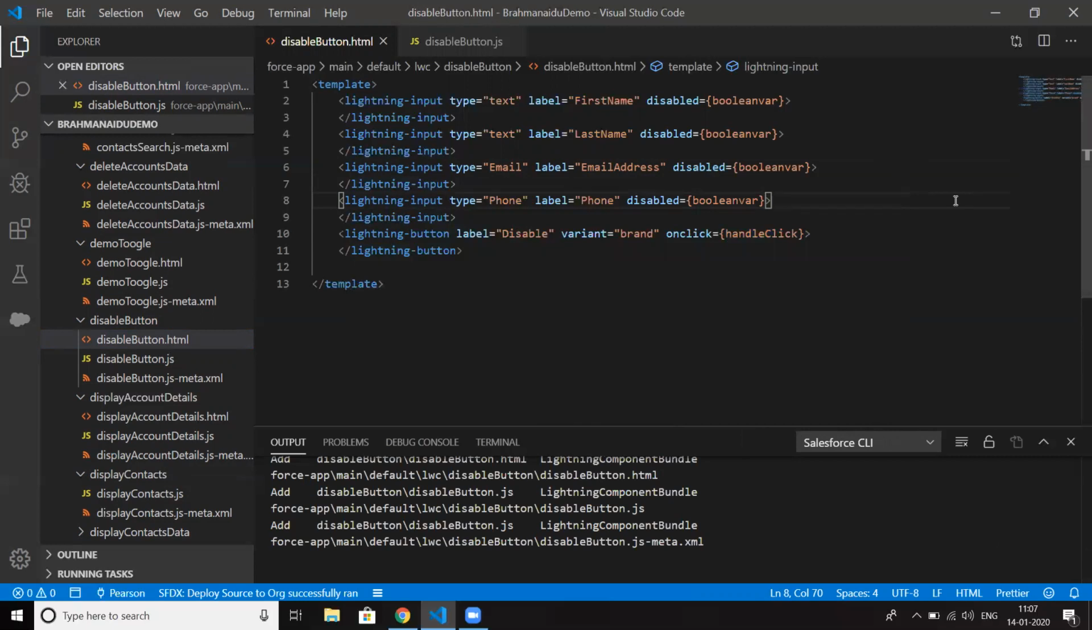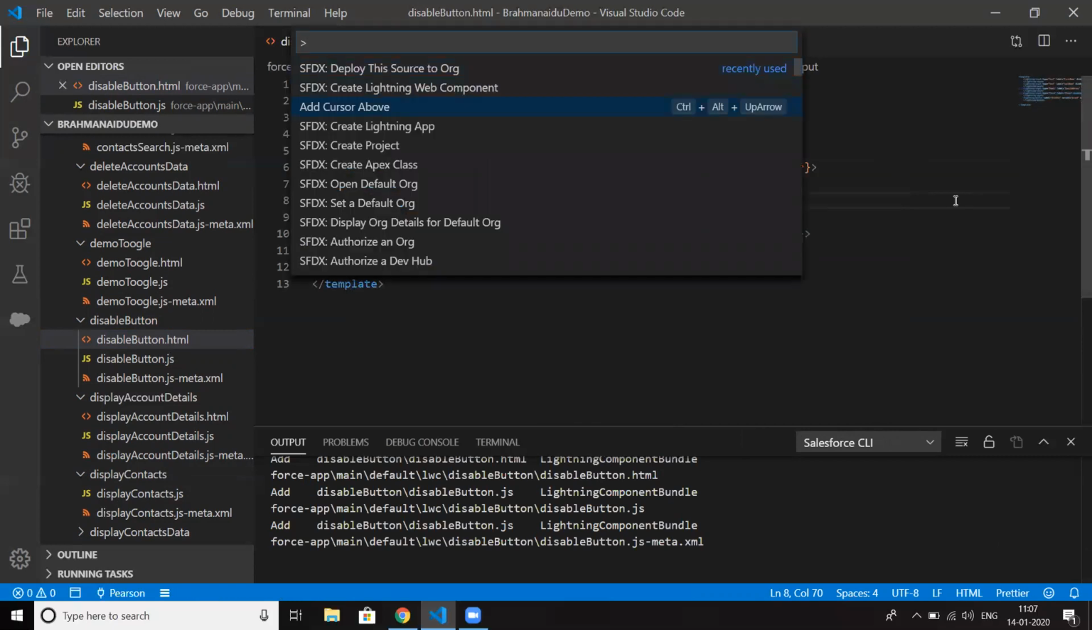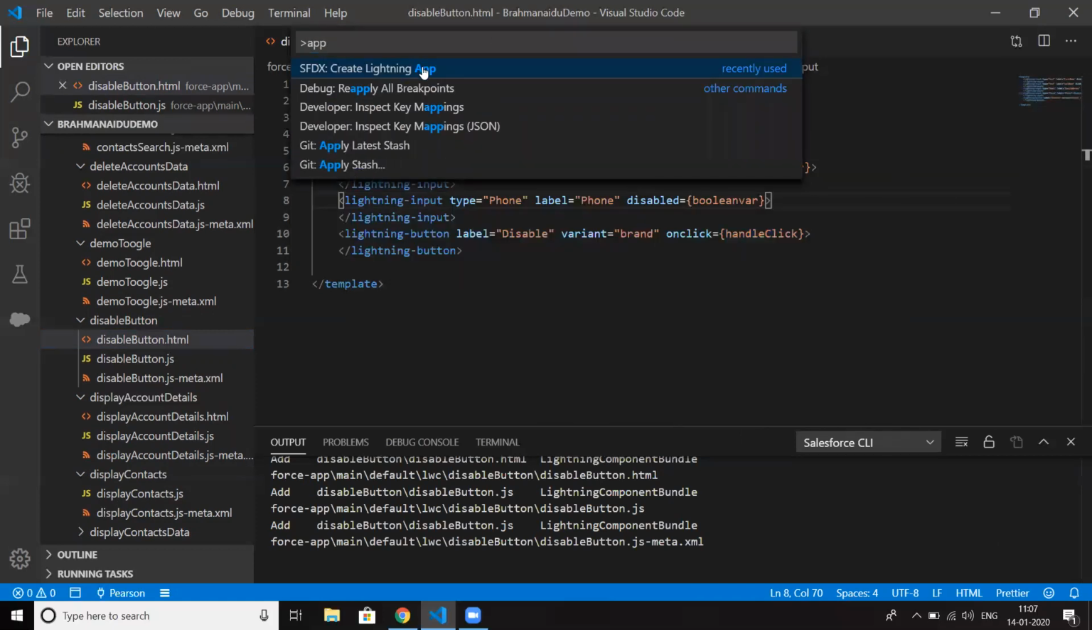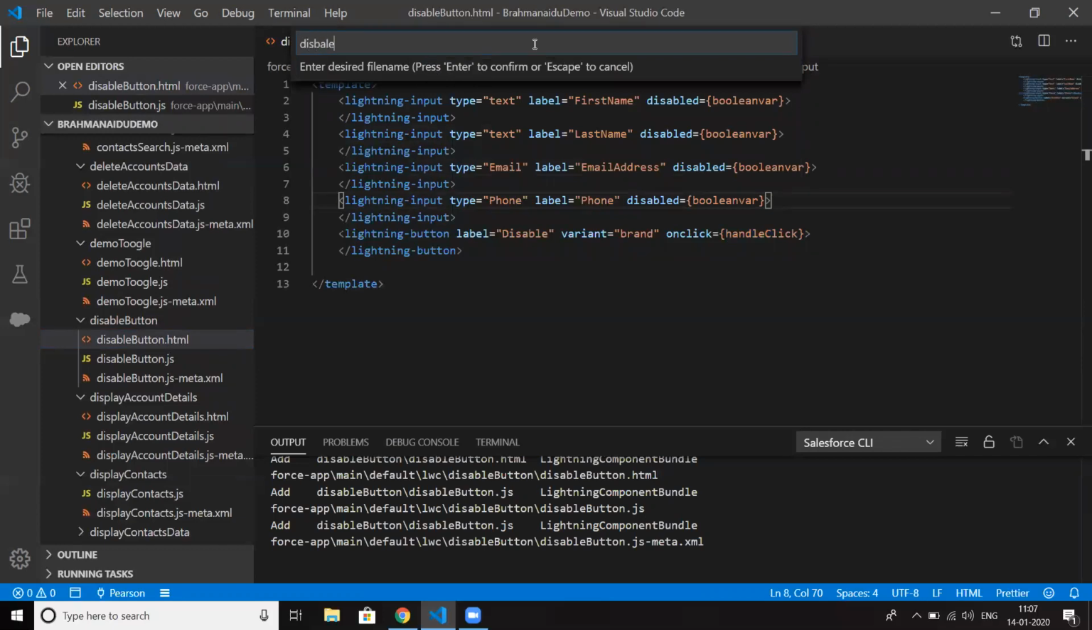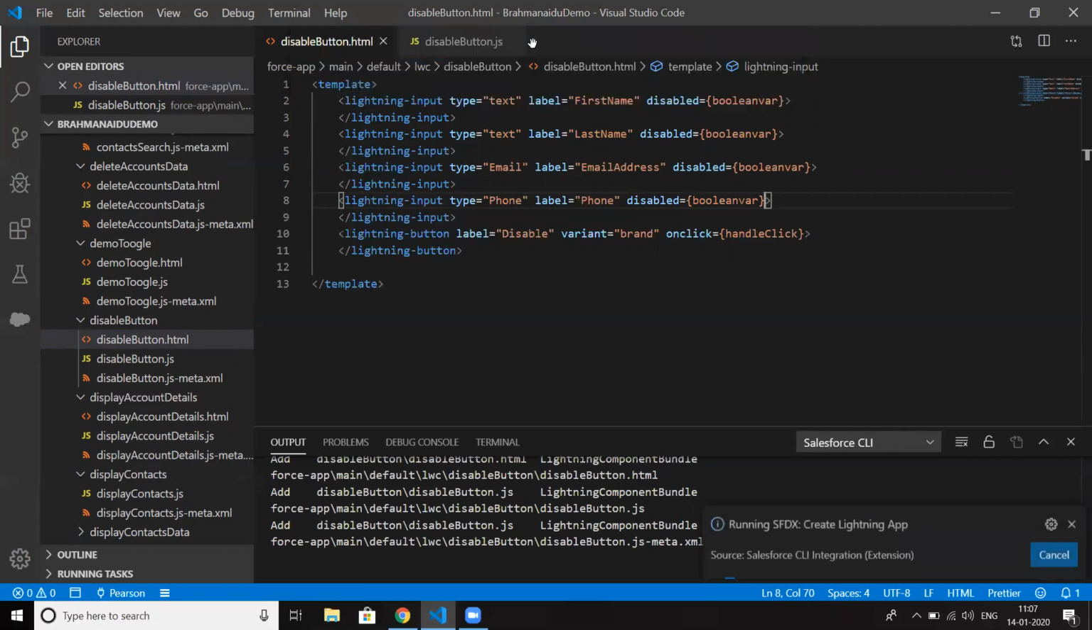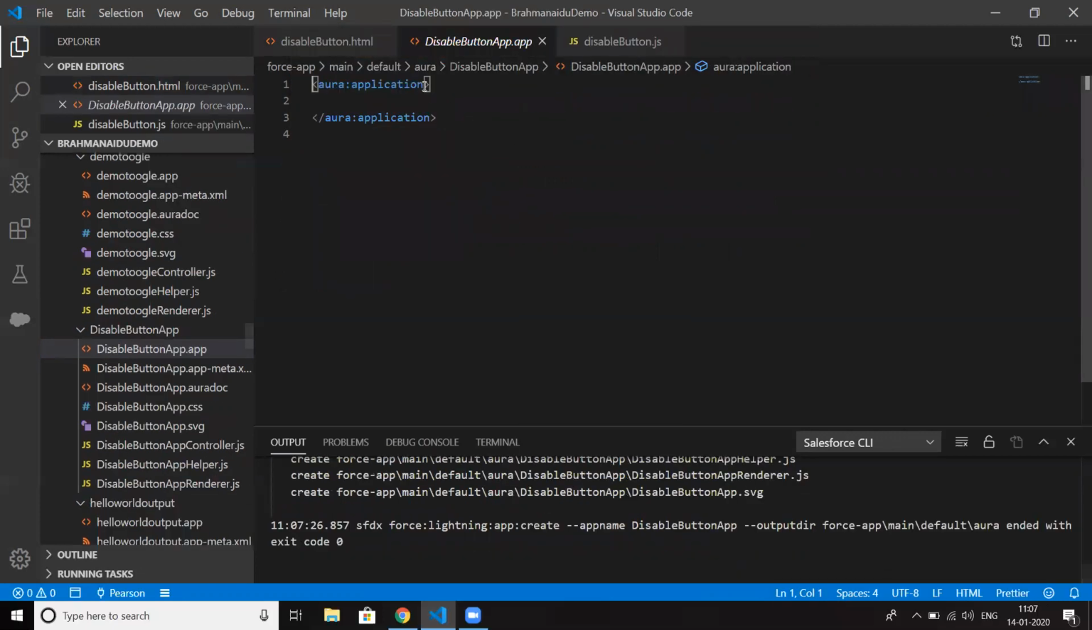Okay, so let me create an application. I'm choosing the default folder. Okay, so here extends equal to force:slds. When you extend an application in Salesforce LWC, then it will acquire the properties of Lightning Design System.